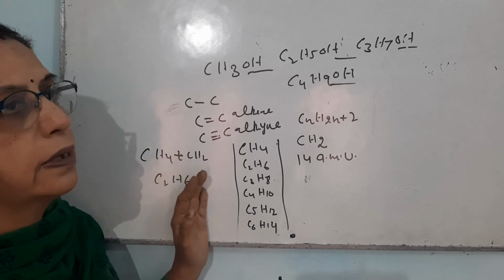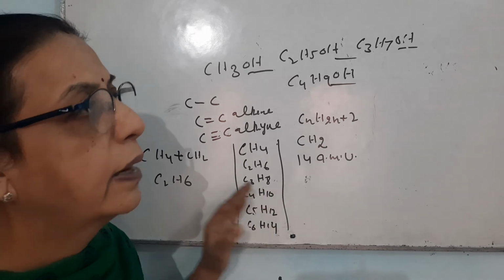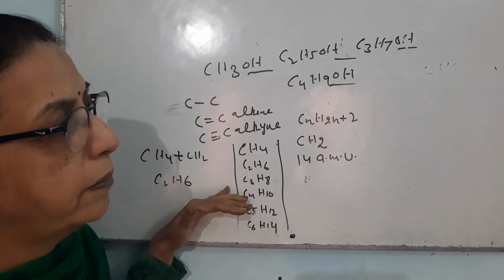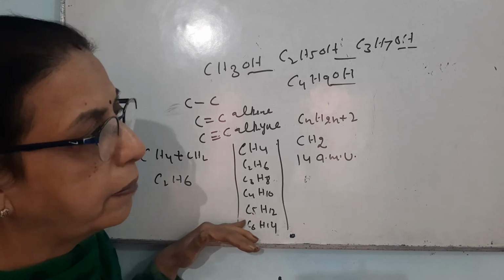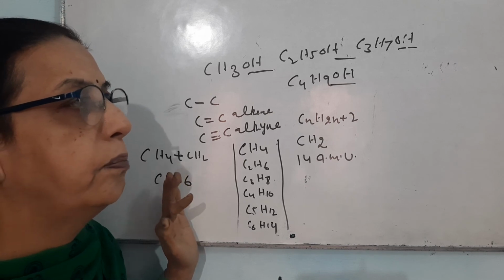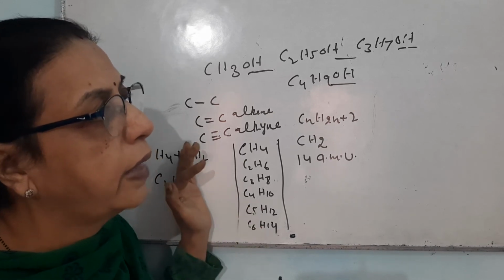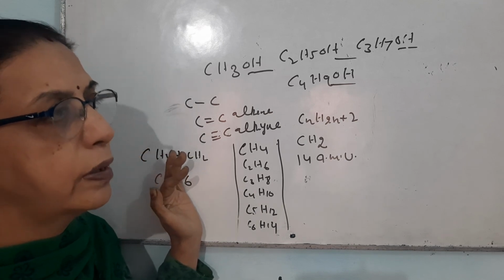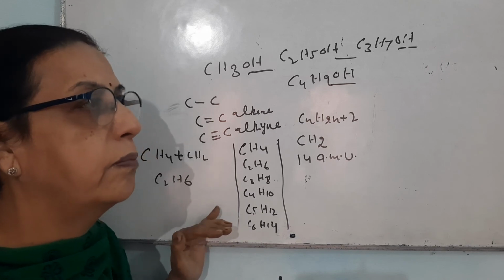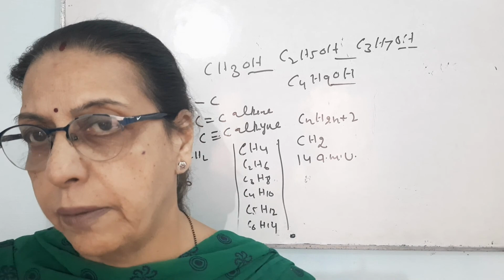In homologous series, there is some gradation in the physical properties, like the lower members are gases, the higher members are liquid, the still higher members are solid, and besides that there is a change in the boiling and melting point, because that depends upon the size. The lower members will have lower boiling point. The highest members will have higher boiling point. So in this manner there is some change in the boiling point.